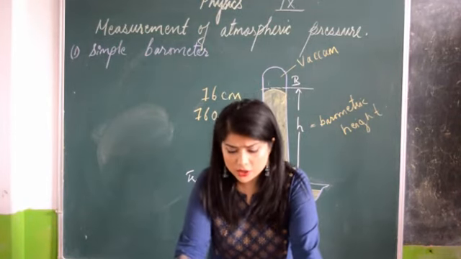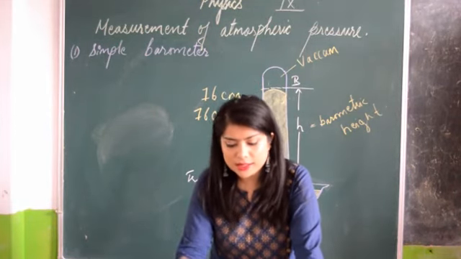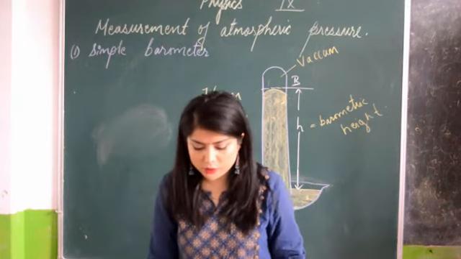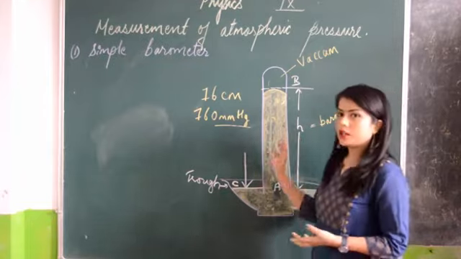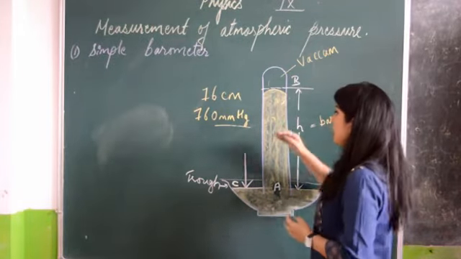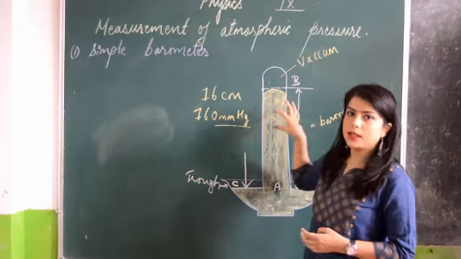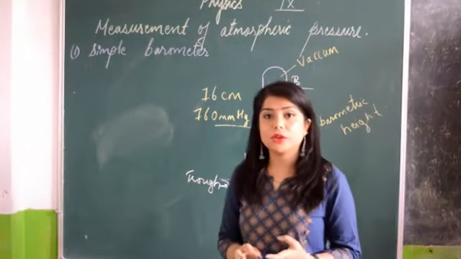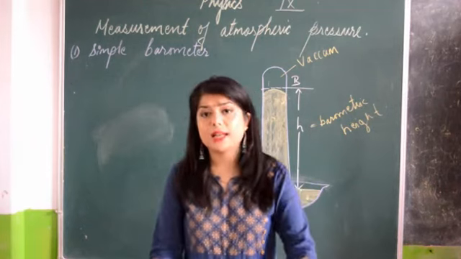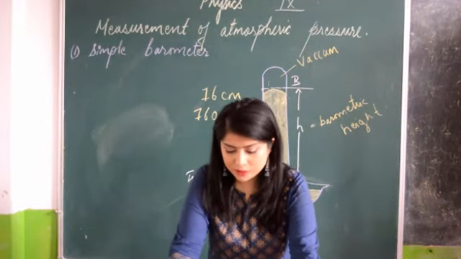Now, the second advantage: the vapor pressure of mercury is negligible, so the vapors in the Torricellian vacuum do not affect the barometric height. Now, if this gets heated up and changes into vapor, that will not affect the height, because the vapor pressure of mercury is very low or negligible.